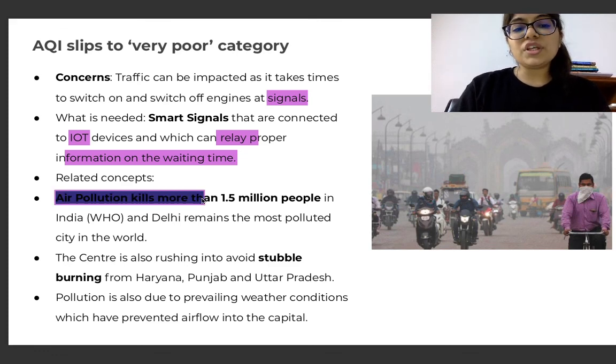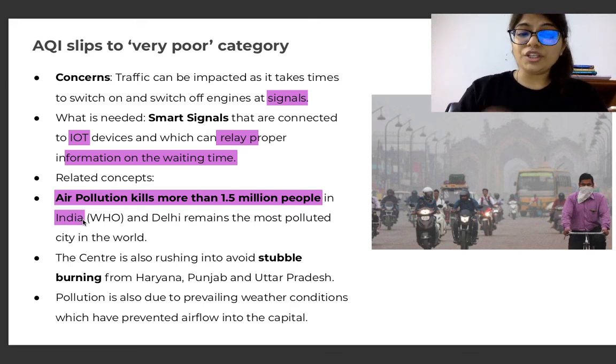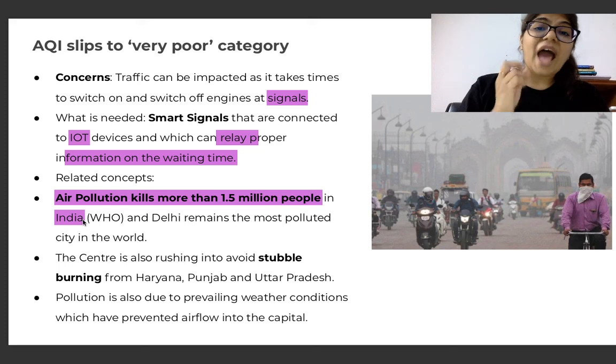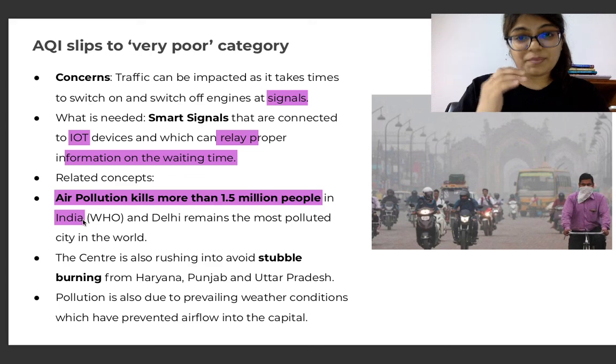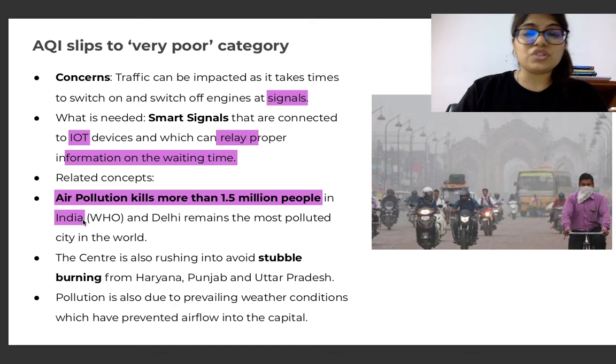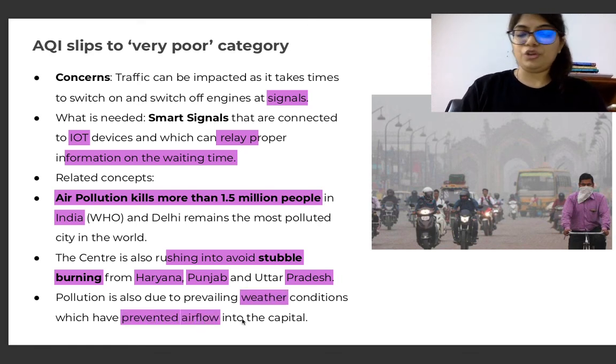Now, air pollution kills more than 1.5 million people in India, according to the World Health Organization, and Delhi remains the most polluted city in the world. So, there has to be a proper plan of action, a concrete mechanism wherein we reduce the level of pollution in the city. Now, the centre is also rushing to avoid stubble burning from Haryana, Punjab, and Uttar Pradesh. Pollution is also due to prevailing weather conditions, which have prevented airflow into the capital.